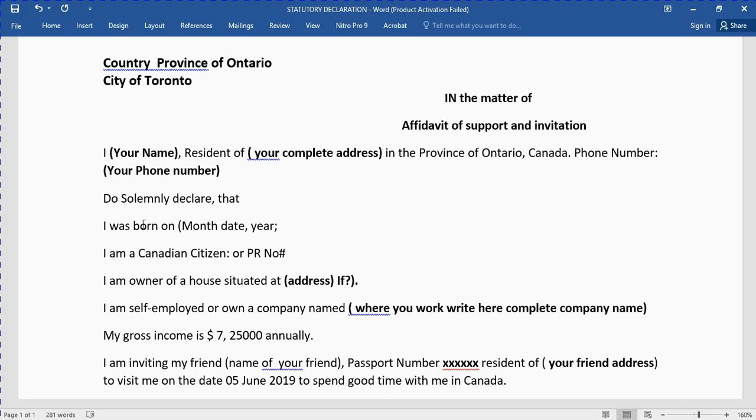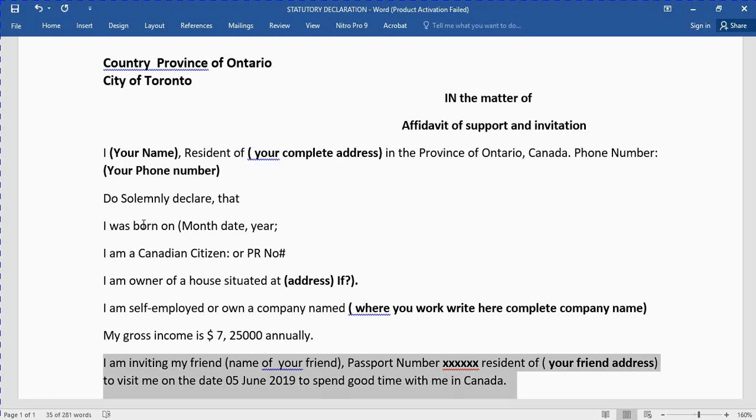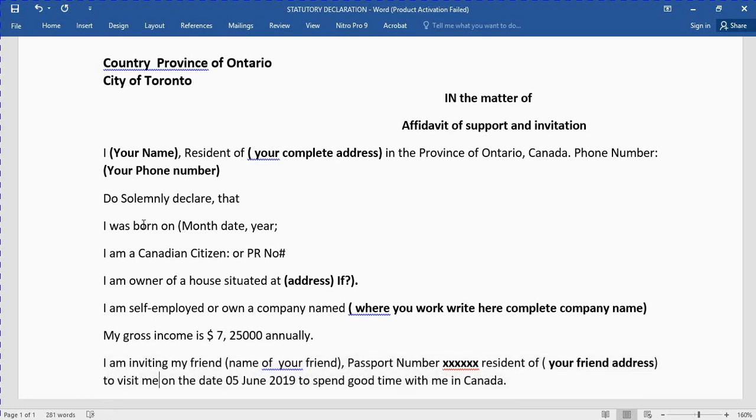I am just explaining simply, so you have to create your invitation letter like this. In this paragraph, you have to explain to the visa officer for which purpose you are inviting your friend. If you are inviting your friends for a wedding ceremony or any party, you have to explain where it will be held.